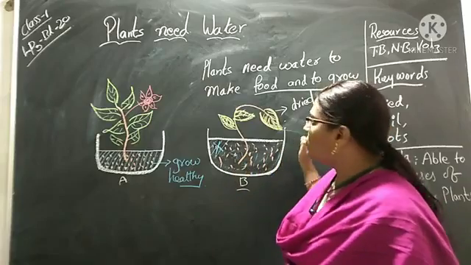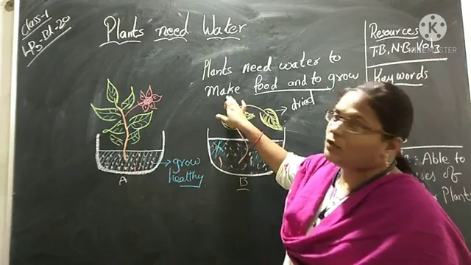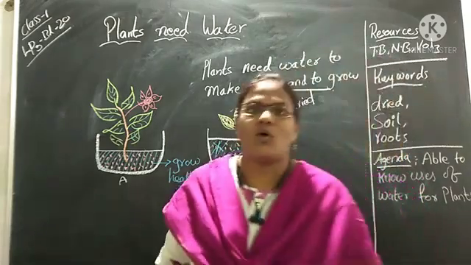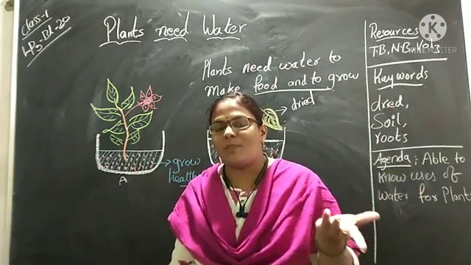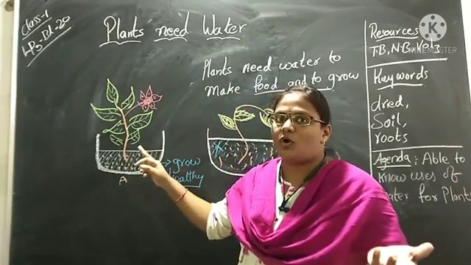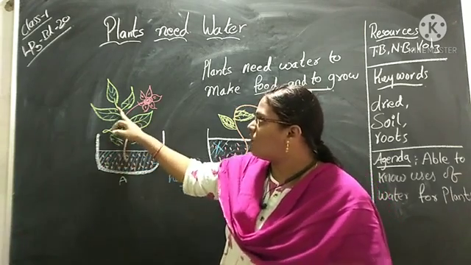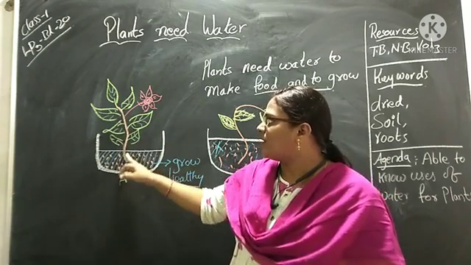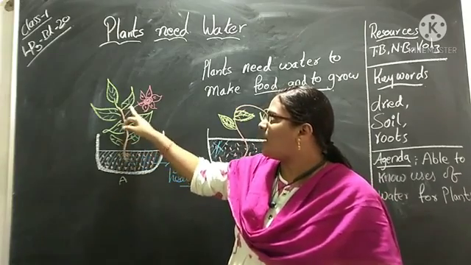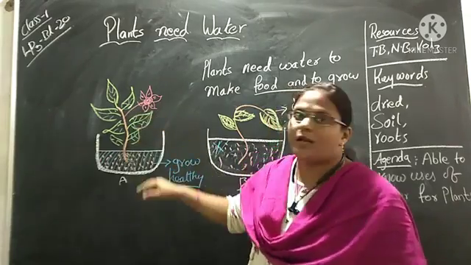Okay, children. So what have you understood here? Mainly water is used for plants to make food and to grow. My last question: how do plants take in water? The plants take water from the soil. This brown color is the soil. The water will be absorbed by the soil so that it enters into the stem. This is the stem. It takes from the roots and it moves into the leaves and flowers, and the leaf is the kitchen of the plant. It gives food for the total plant.